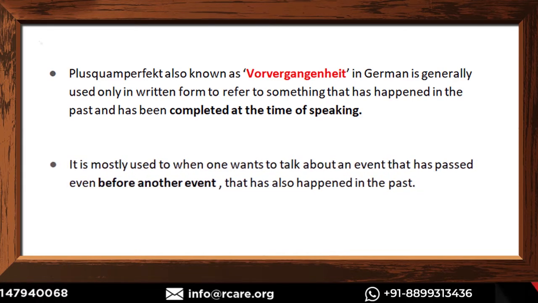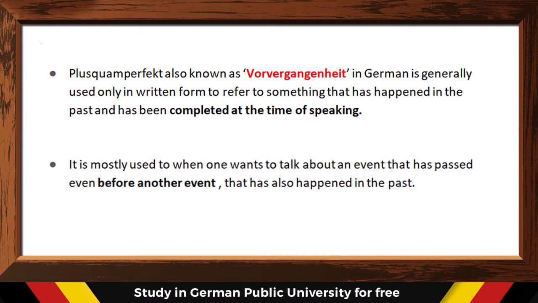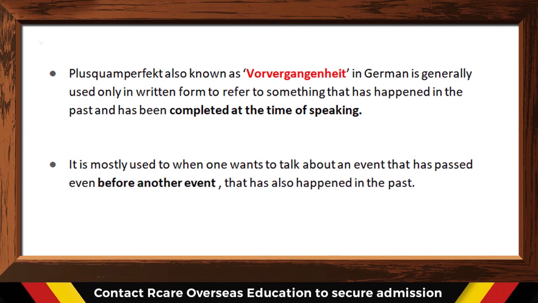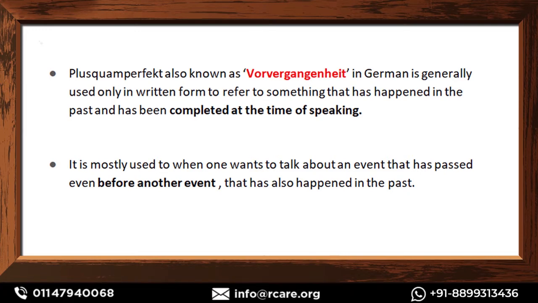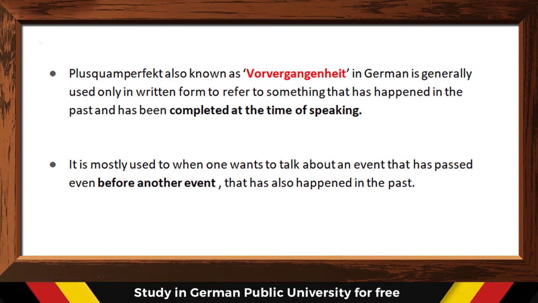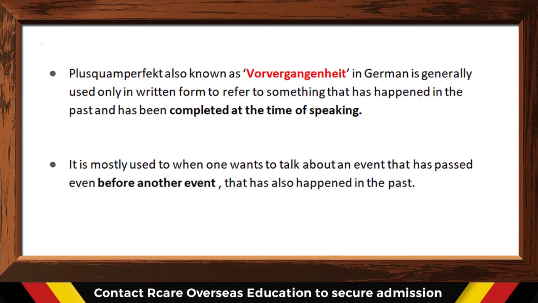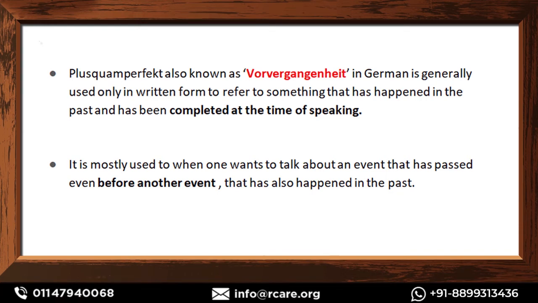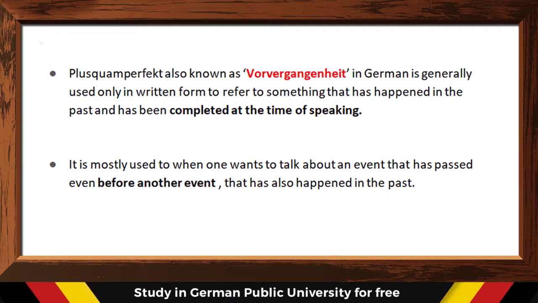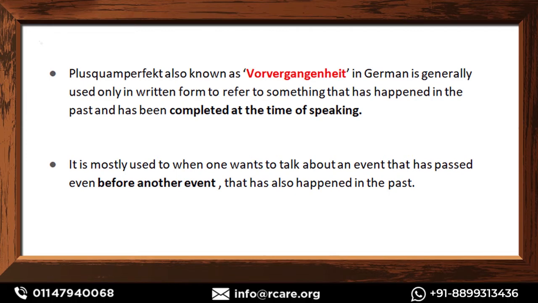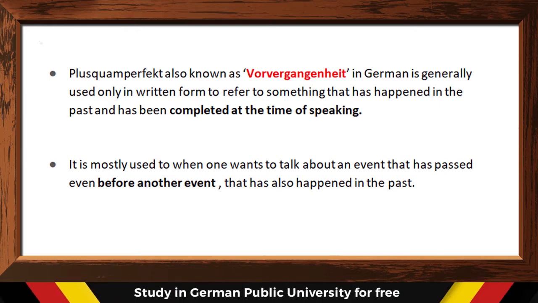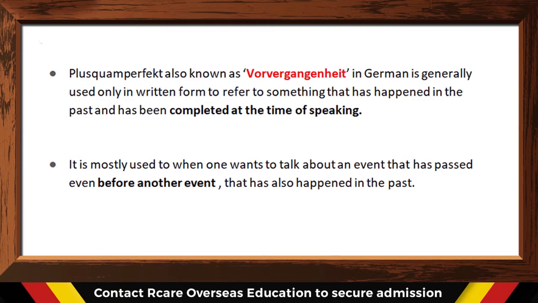So when we are comparing two events in the past, we could call it Plusquamperfekt in German. It is only used in written form to refer to something that has happened in the past and has been completed at the time of speaking. That means while I am speaking, that action has already been completed. It is mostly used when talking about an event that has happened even before another event, as I have explained, that has also happened in the past.